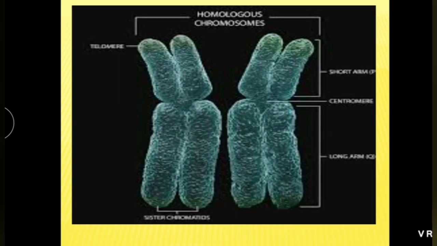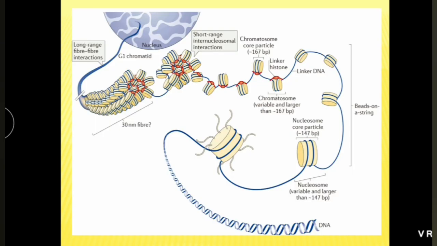These are the homologous chromosomes. Homologous chromosomes means structurally identical chromosomes. These are sister chromatids. These are non-sister chromatids. This bead structure is called chromatin. These beads are the histone molecules, or the histone core, and this string-like structure is DNA. It gets coiled and forms a chromosome.